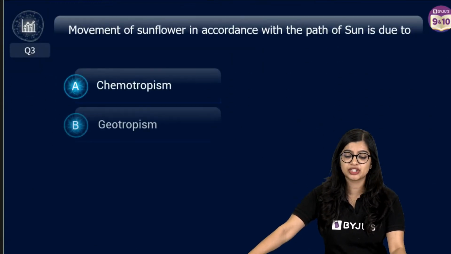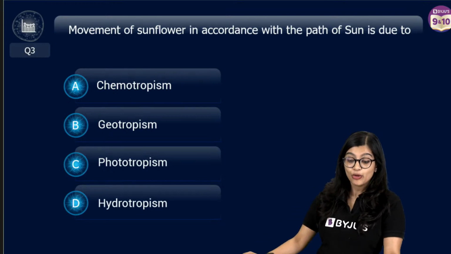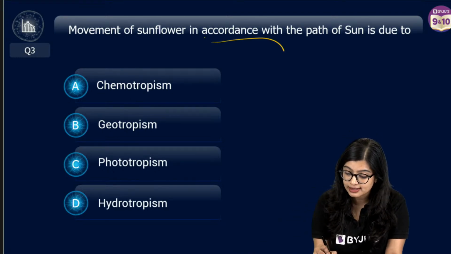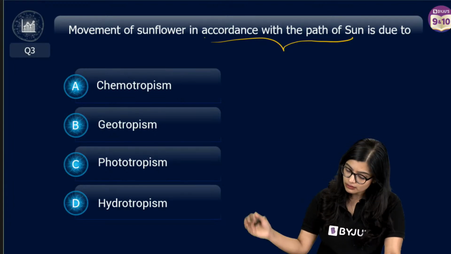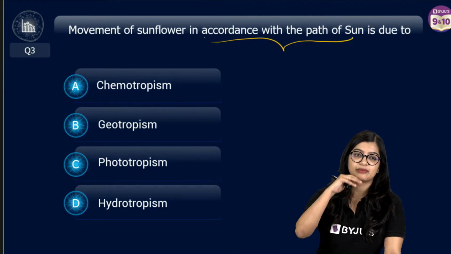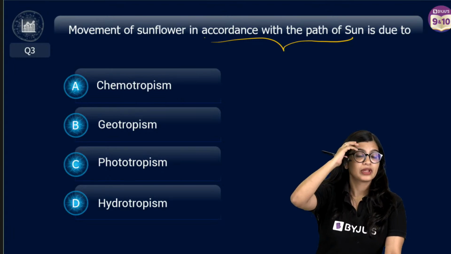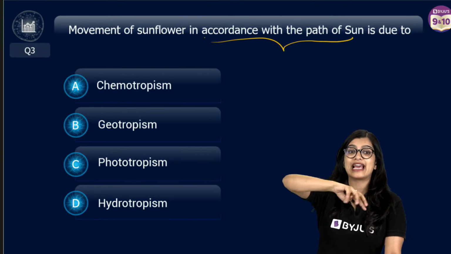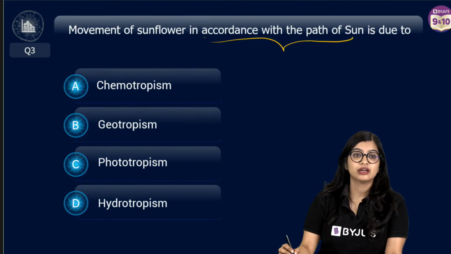Moving on to question number 3. Movement of sunflower in accordance with the path of the sun is due to chemotropism, geotropism, phototropism, hydrotropism, right? Function of gibberellin is to, can we have the polls, Ranjit? Function of gibberellin is elongation of stem, allowing seed germination to happen. That is a function, right?